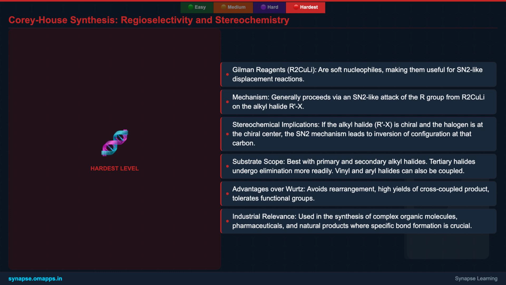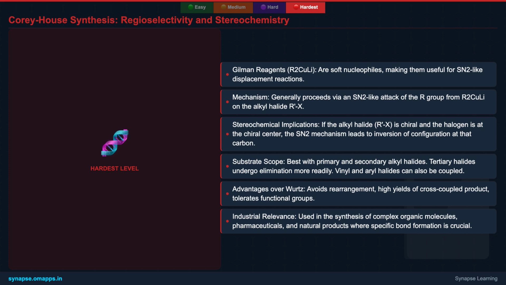Gilman reagents, acting as soft nucleophiles, typically engage in an SN2-like attack on the alkyl halide. This means that if the alkyl halide is chiral and the halogen is at the chiral center, the reaction will proceed with an inversion of configuration, a key stereochemical outcome. This method is highly effective for primary and secondary alkyl halides, though tertiary halides might favor elimination.